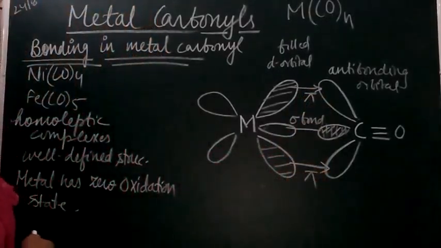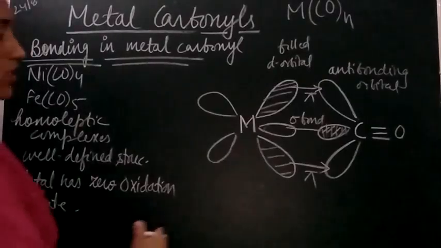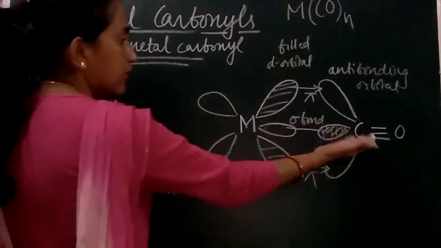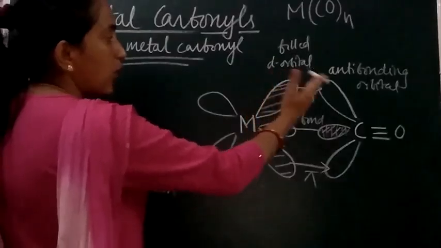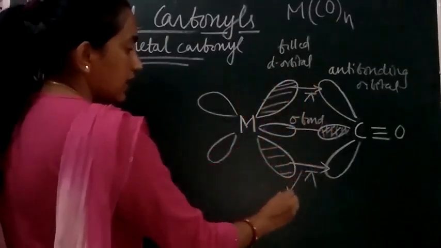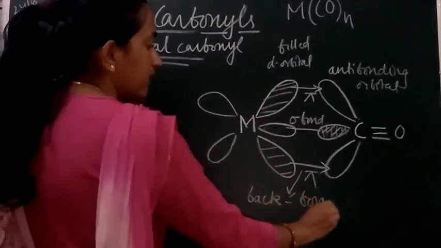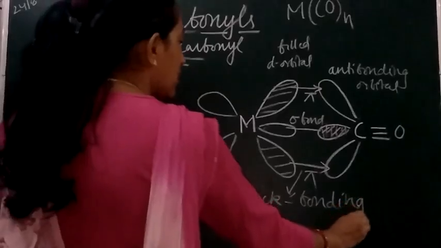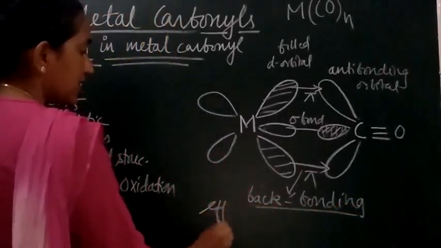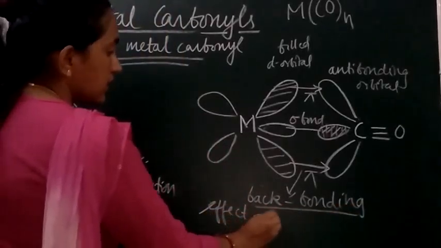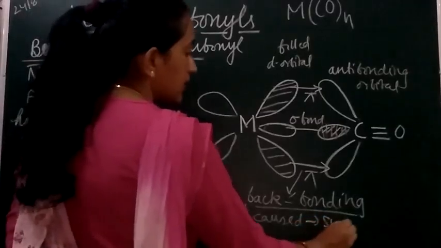So you can see here that we have a sigma bond and a pi bond. One carbonyl gives its electron pair to form a sigma bond, and a pi bond is formed by back bonding. This is referred to as back bonding, and the effect caused is called synergic effect.